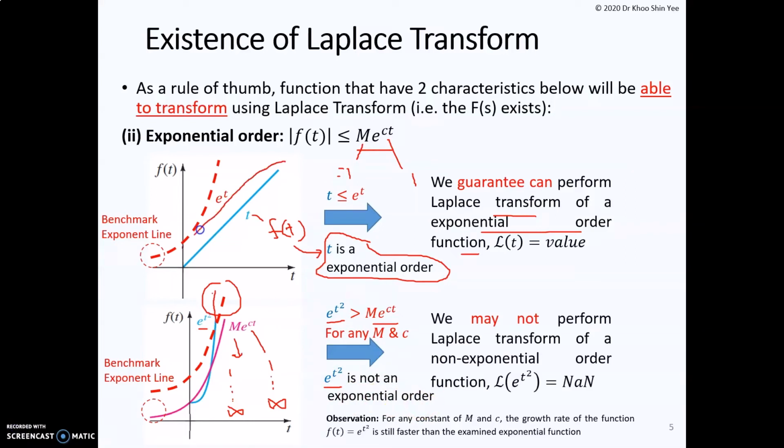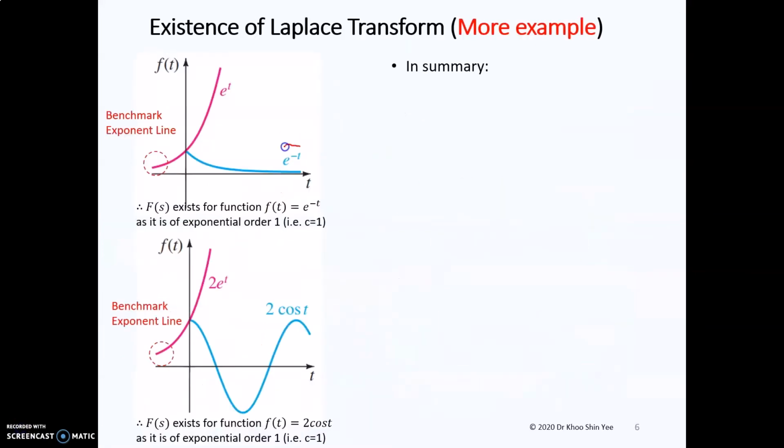So if you have a function which is of exponential order, then we can perform the Laplace transform. But for a function which is not of exponential order, then we may not be able to perform the Laplace transform. So when you perform the Laplace transform, high chances you get not a number. So we have more examples here.